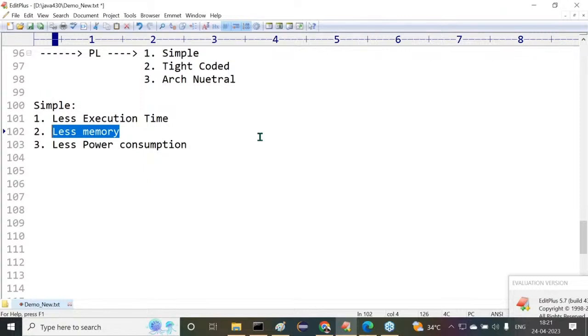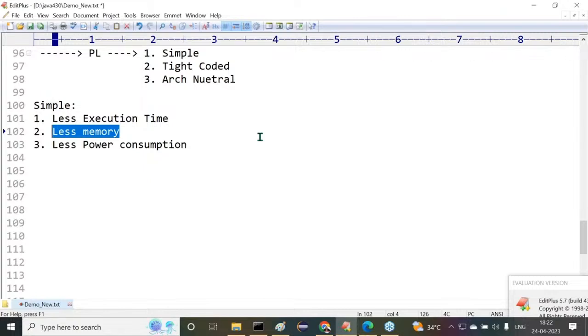Memory is the point here. Understand my point? If the cost is more, people are not ready to take that. Reasonable cost is required or not? When memory is increased, cost will increase. When memory is reduced, the cost of the product is reduced. Am I right or not? When memory is lesser, the cost of the end product will be lesser.